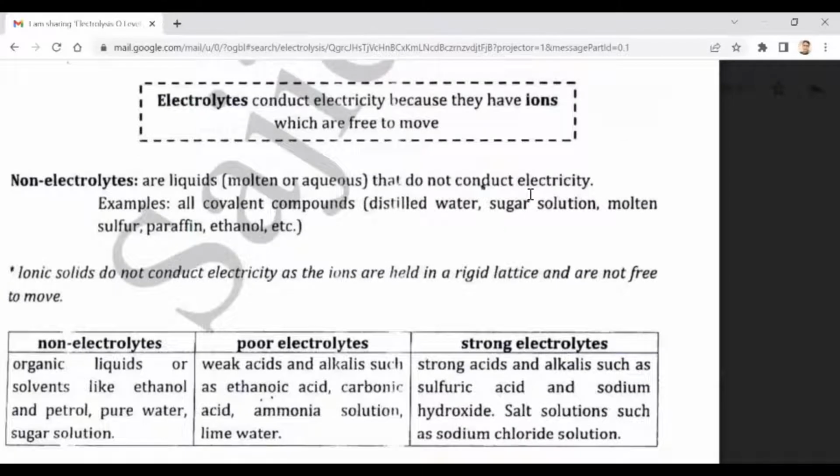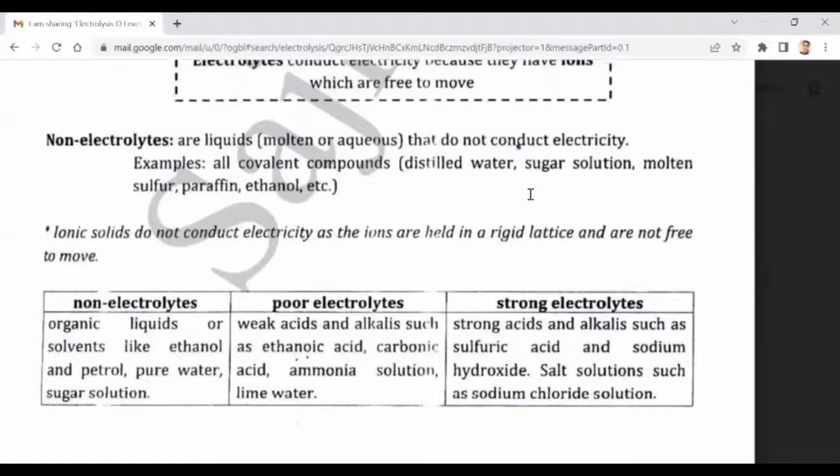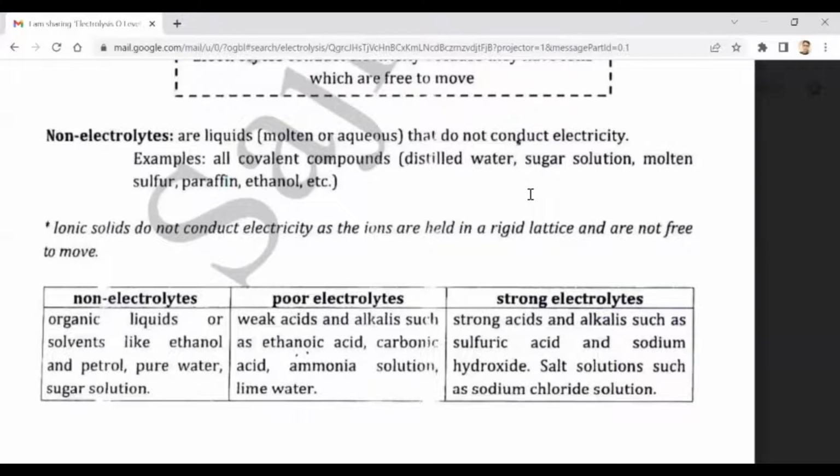Non-electrolytes, I have just told you, are the liquids or solutions through which electricity cannot pass, and they don't undergo any chemical change, like pure water, sugar solution, molten sulfur, paraffin meaning kerosene oil, ethanol, petrol, etc. They don't have free moving ions. They are molecular compounds. They consist of molecules, and they are non-electrolytes. Now, distilled water, meaning pure water, doesn't conduct electricity, and we are talking about direct current. Which current, beta? Direct current, DC.